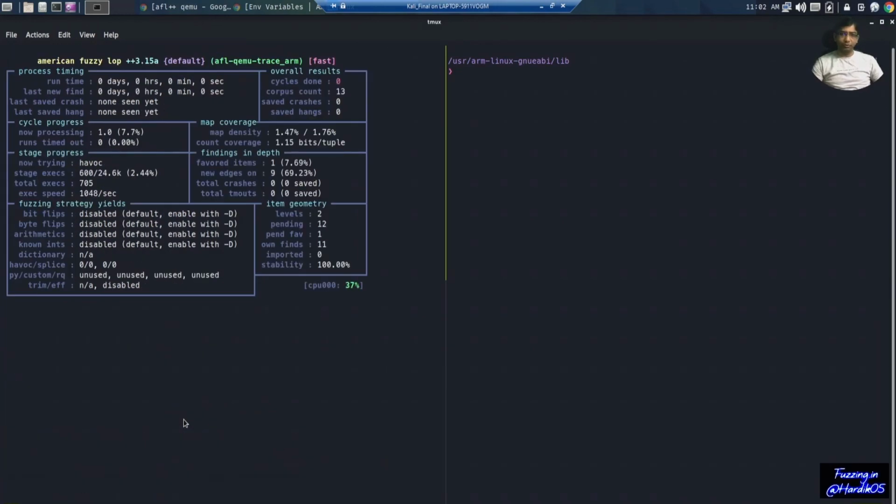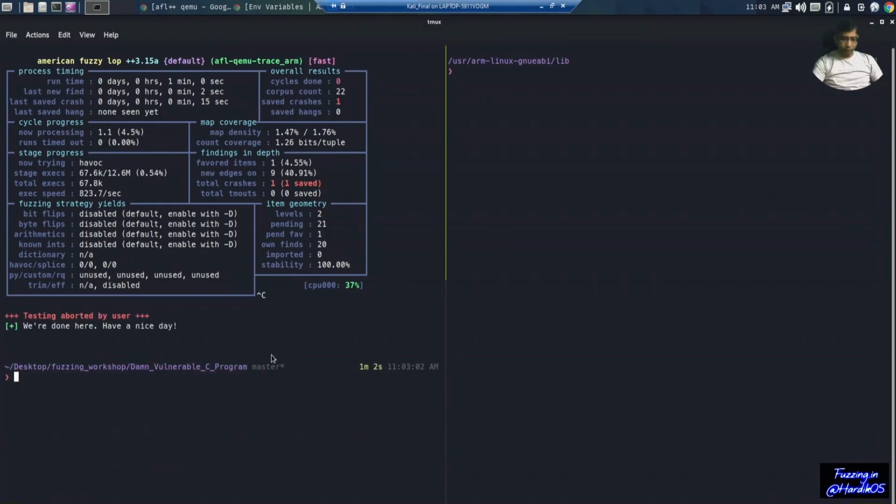You will see that it will work without any problem within a few seconds. You will notice that we are getting pretty decent speed over here. Okay, so you can see that it found one crash after a minute, and I'm going to cancel this.